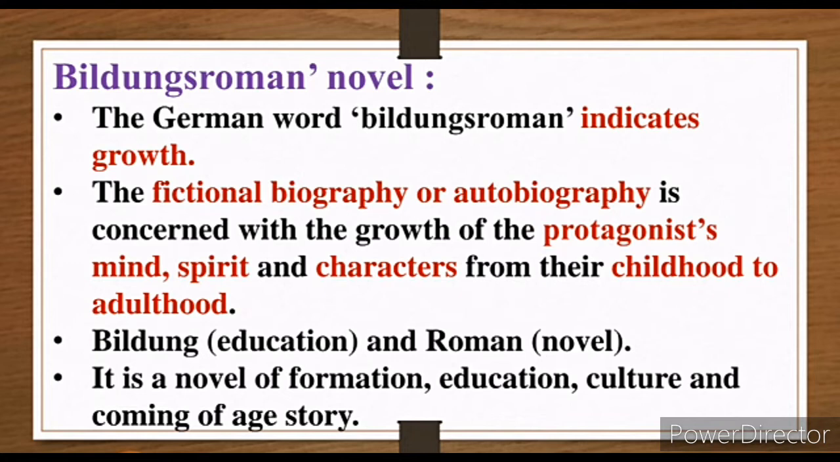It tells about the whole life from childhood to adult and old age. It means it is a biography, writing about others' lives. Autobiography means writing about your own life. Okay, it is concerned with the growth of the protagonist's mind, spirit, and character from childhood to adulthood. Please pay attention. The main character, the protagonist, his life has been present from childhood to the adult or old age.